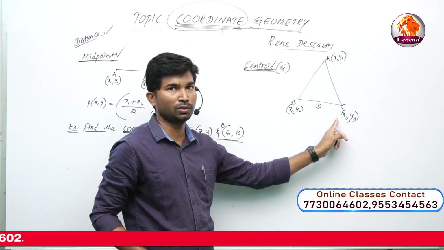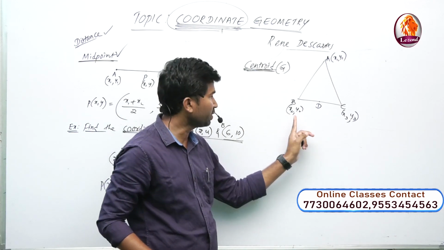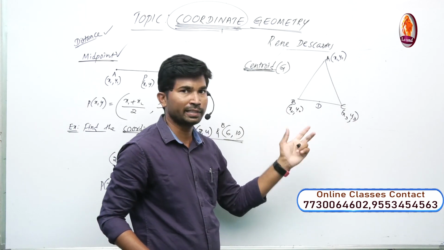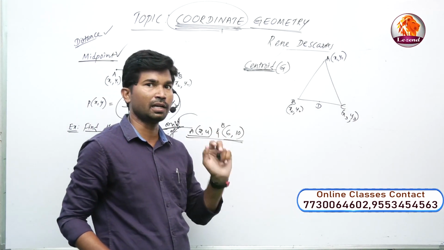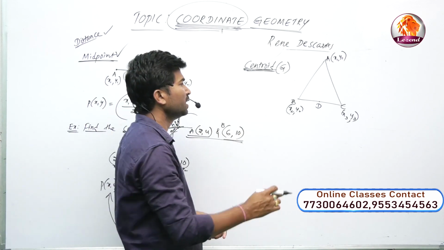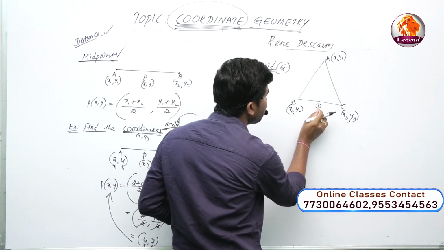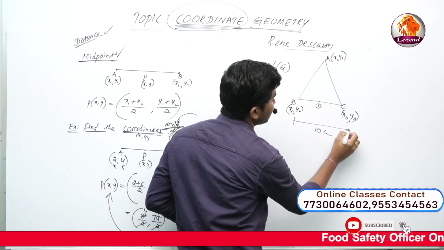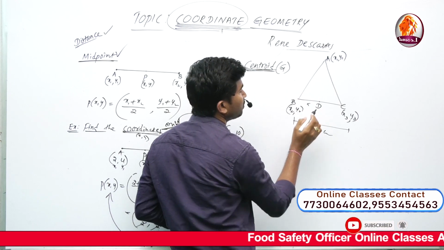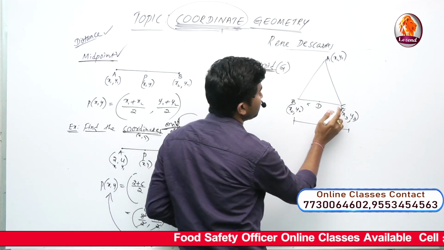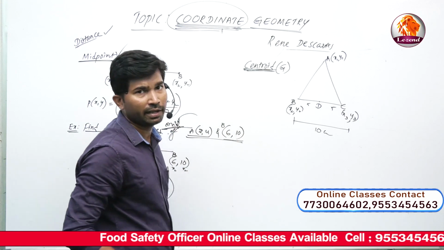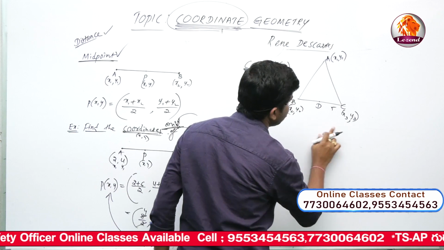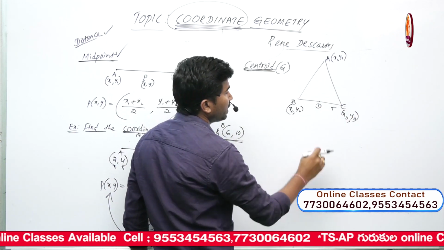Using x1 plus x2 by 2, y1 plus y2 by 2, for example x2 plus x3 by 2, y2 plus y3 by 2. Take the average of abscissas and the average of ordinates. This point D is exactly the midpoint of BC. For example, the length of BC is equal to 10 centimeters. Definitely the length of BD is 5 centimeters, and at the same time the length of DC is also 5 centimeters. So D is exactly the midpoint of the given line segment BC, formed by the given 2 points. So D is the midpoint.